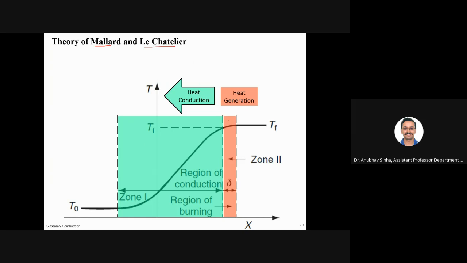They said that this is the region where heat is generated, the region where you have all your reactions. So this will be a high temperature region, as you can see here. This region will supply heat to the incoming fresh gases by conduction. There is a large gradient of temperature, so heat will obviously conduct back. Is it okay?